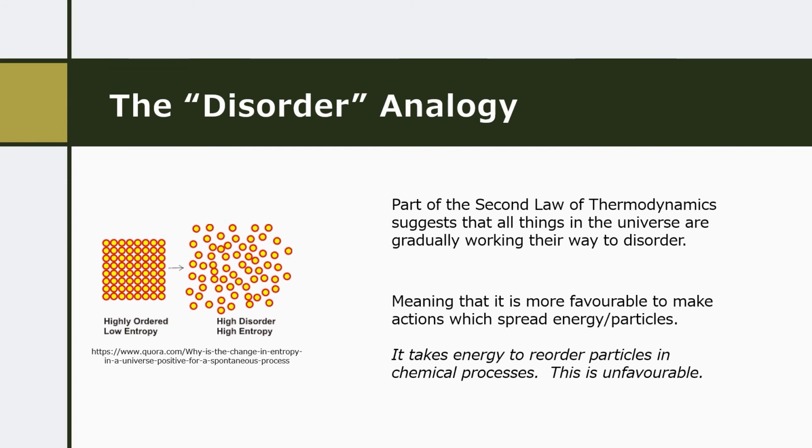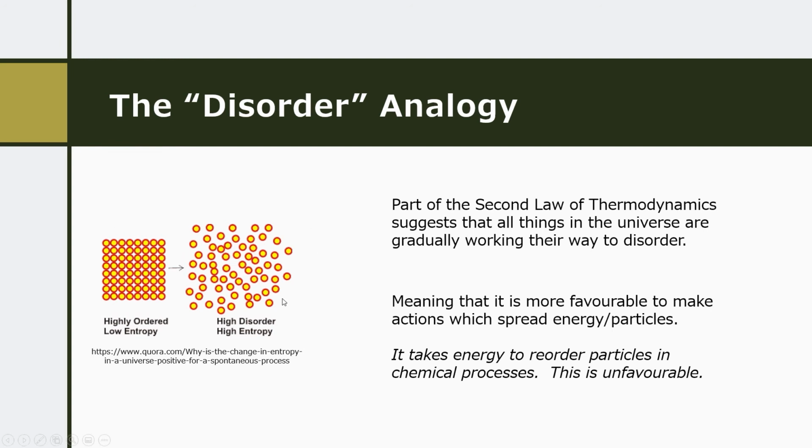And the idea is that it's a lot more favorable energy-wise for particles and energy to distribute themselves in a spread out kind of way, essentially increasing the disorder of the system, as we can see on the left.